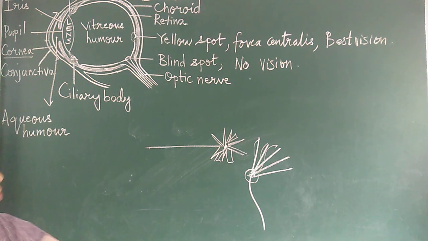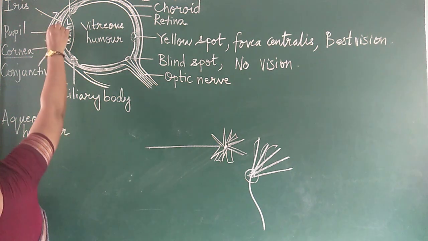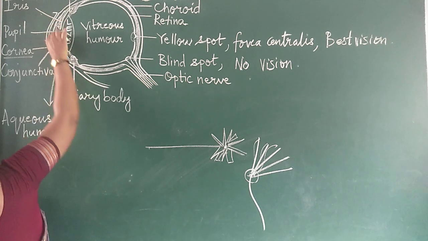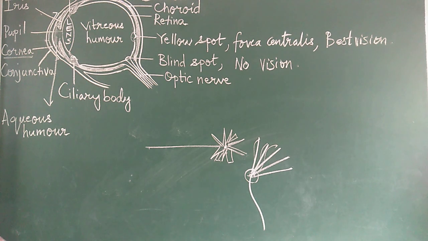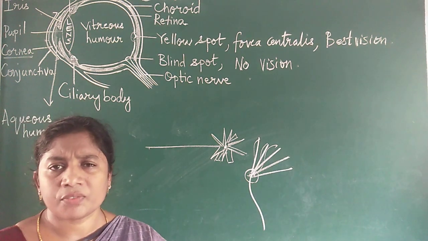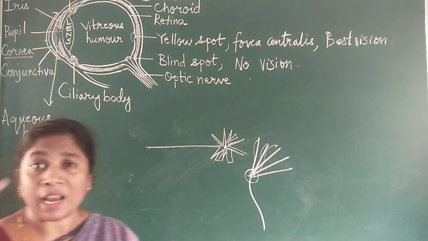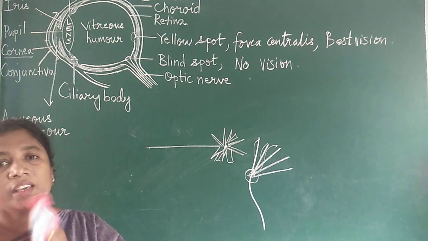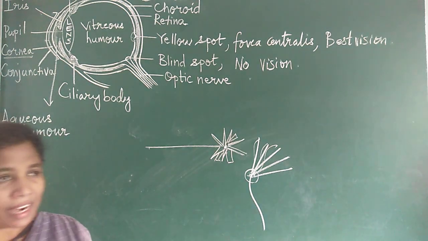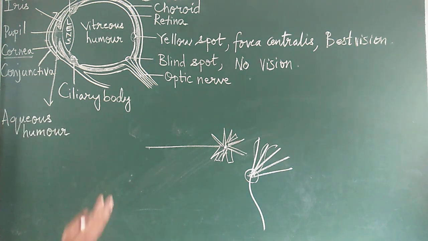Coming to the next part, you can see two chambers here. If I darken this space, it is called the aqueous humor. The meaning of aqua is water. It is filled with a watery substance called aqueous humor. What is the use of this aqueous humor? It keeps the lens moist and protects it, and it also refracts light. That is the function of the aqueous humor.